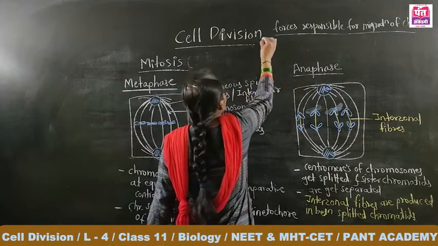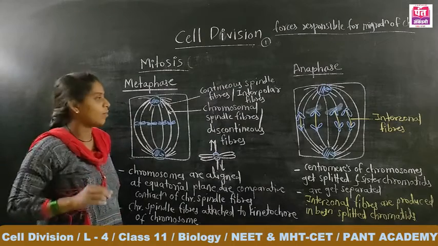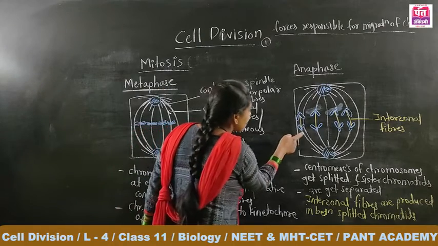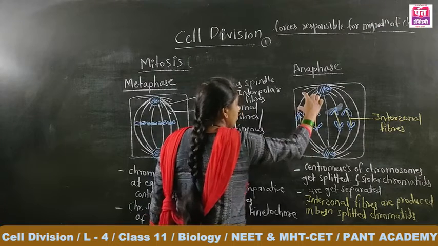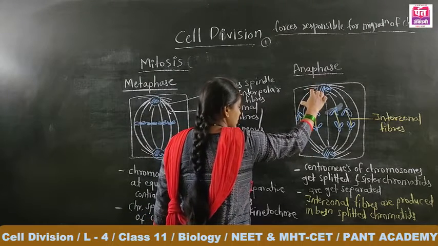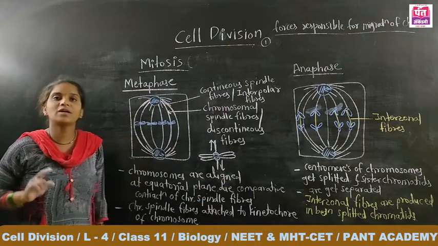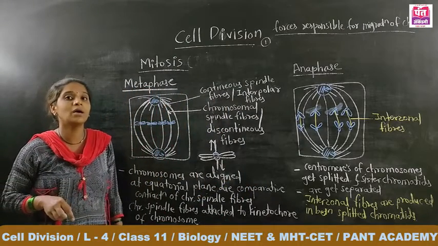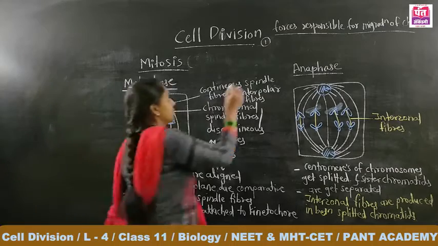The first force, or the first thing which is responsible for migration: the piece of the chromosomal spindle fiber gets contracted. So the first thing responsible is the contraction of chromosomal spindle fibers.